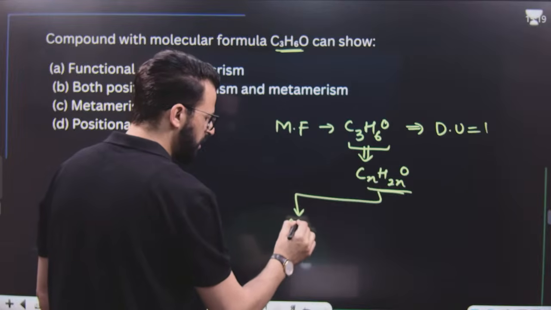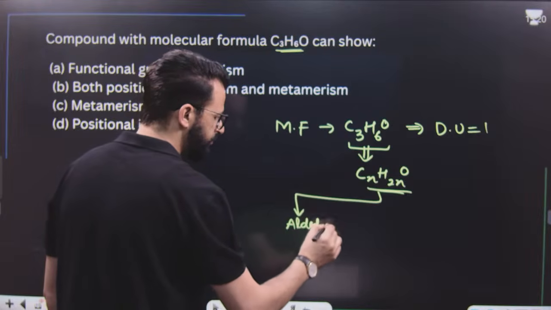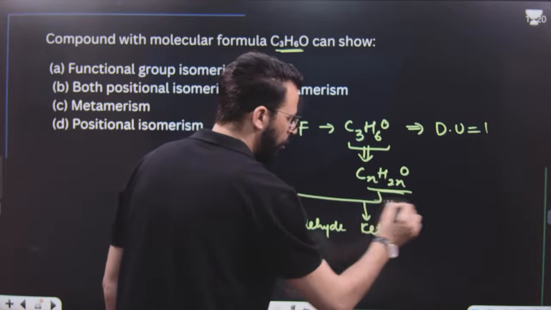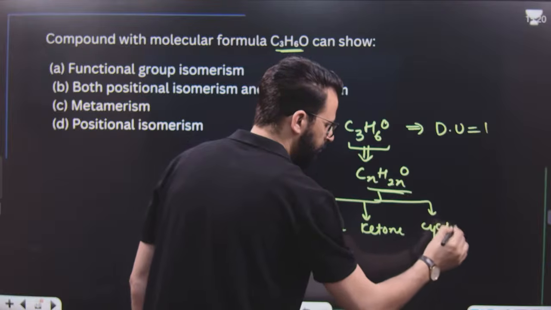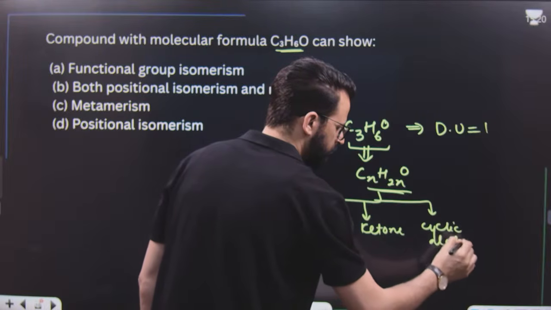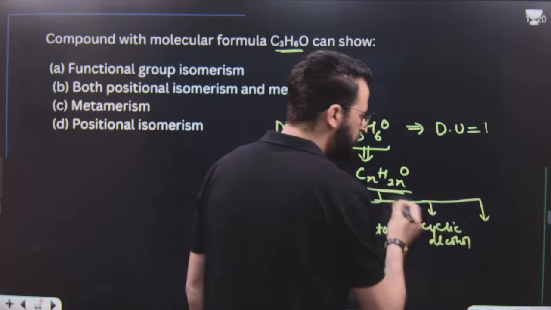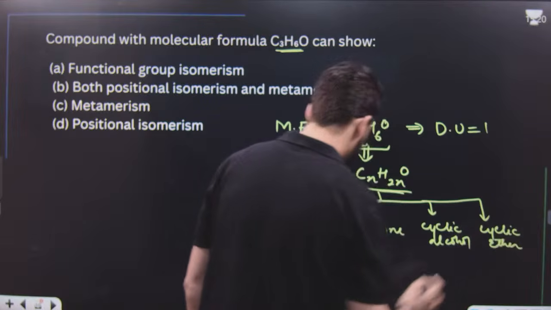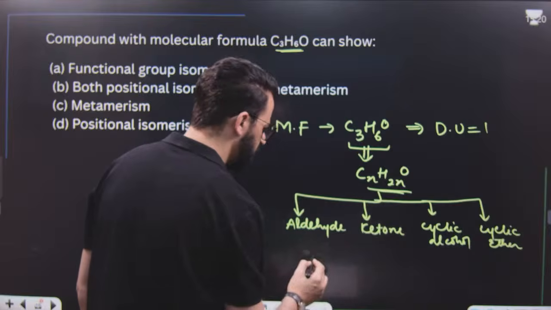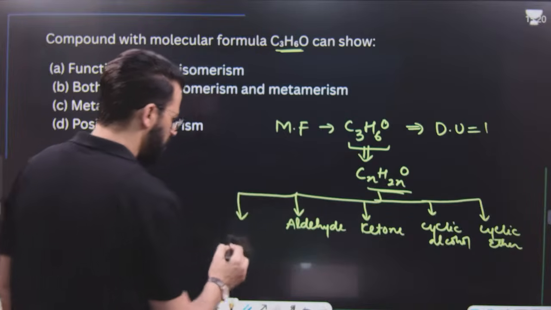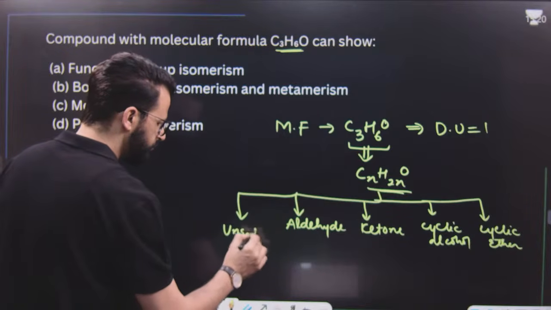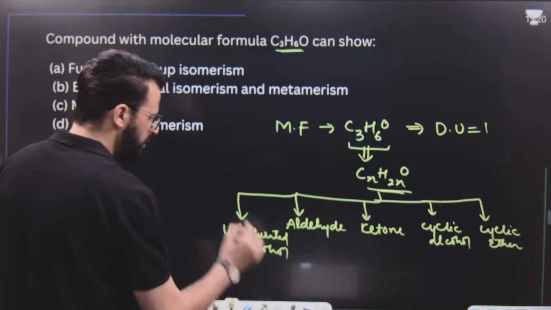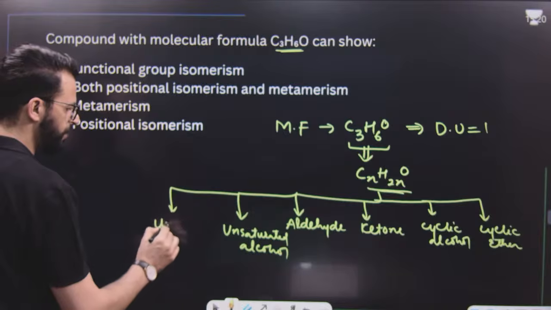It is basically either an aldehyde, or a ketone, or it can be a cyclic alcohol. It can be a cyclic ether. Dear students, it can be an unsaturated alcohol, and it can be an unsaturated ether.